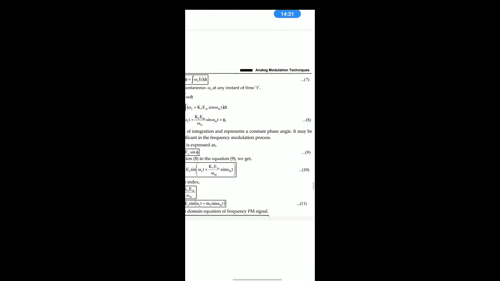The time domain equation of the FM signal is here. EFM equals Ec sine omega ct plus kf Em over omega m sine. Here if you integrate cos, you will get sine, and if you integrate sine, you will get cos. Here there is a mistake: there is a sine, and it should be cos. That is the time domain equation.